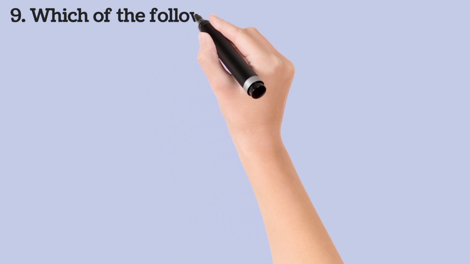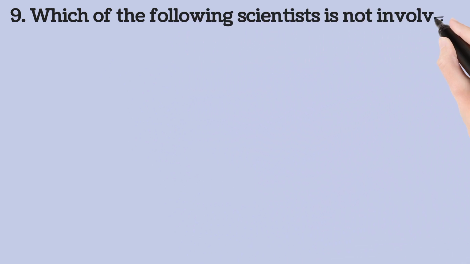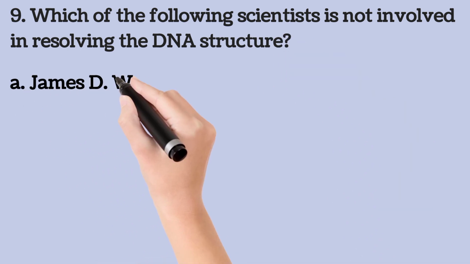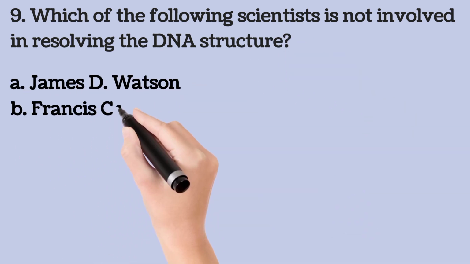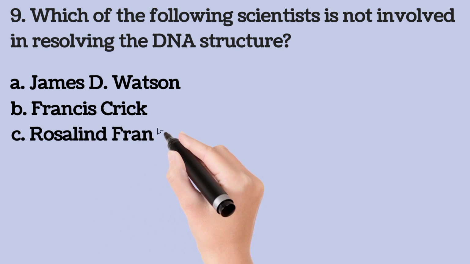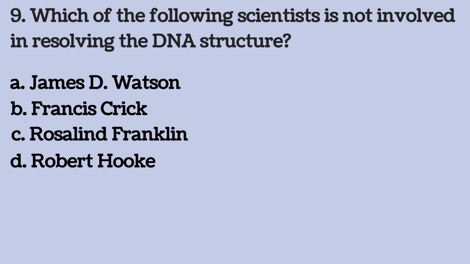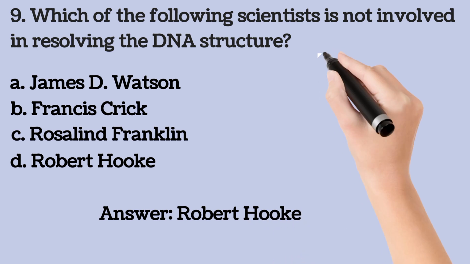9. Which of the following scientists is not involved in resolving the DNA structure? A. James D. Watson, B. Francis Crick, C. Rosalind Franklin, D. Robert Hooke. You have 5 seconds to answer this question. The answer is Robert Hooke.